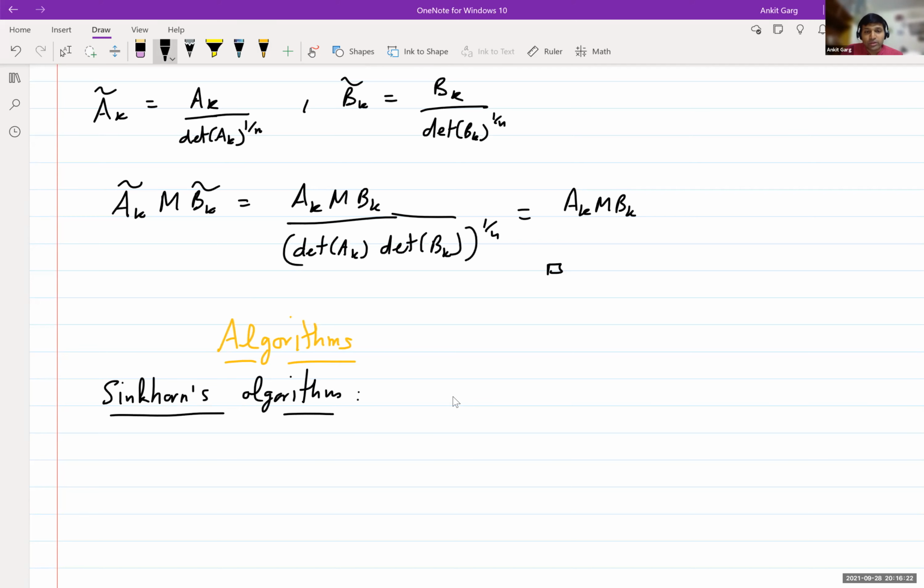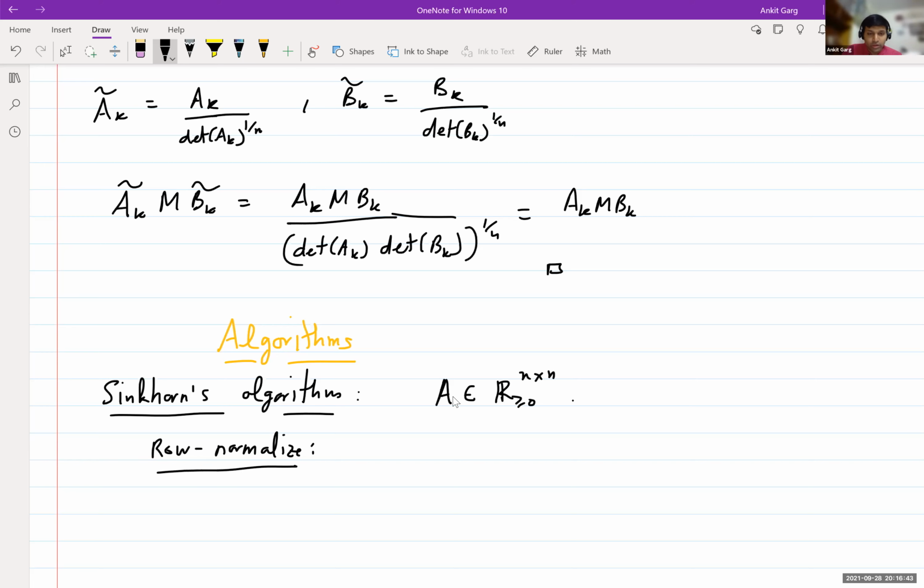Recall the setting. We're back to non-negative reals now. We have an n by n matrix with non-negative real entries, and we want to make the row and column sums 1. Notice that it's really easy to make all the row sums 1 by an operation called row normalize.